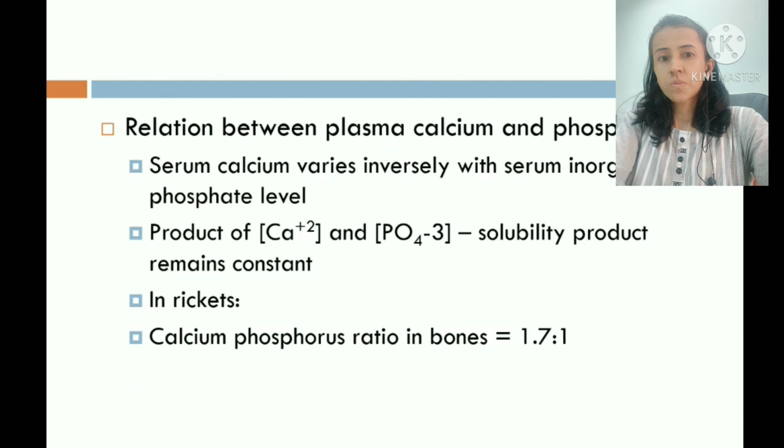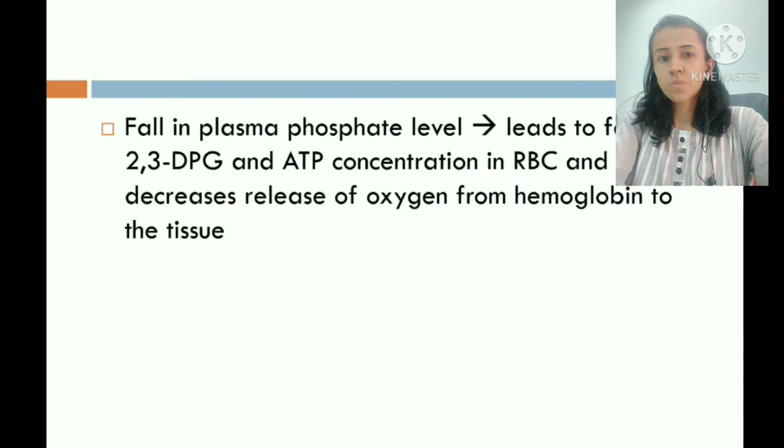Calcium phosphorus ratio in the bones is 1.7:1. Now, what happens when plasma phosphate level decreases? That results in decrease in the 2,3-DPG as well as ATP concentration. When 2,3-DPG decreases, there is shift of oxygen hemoglobin dissociation curve to the left, and therefore decreased release of oxygen from hemoglobin to the tissue. So, this is all about calcium and phosphate metabolism. Thank you.